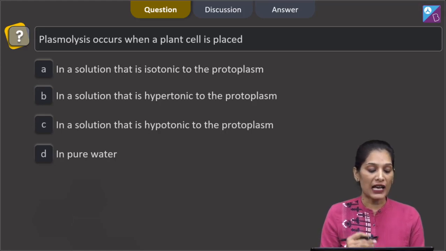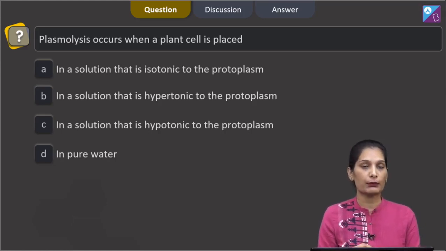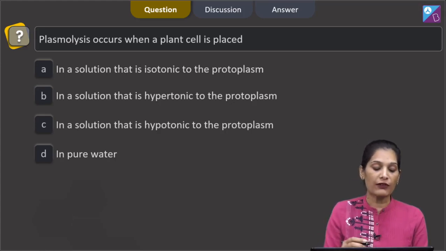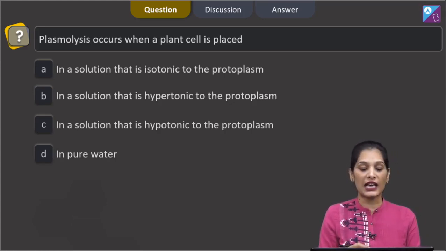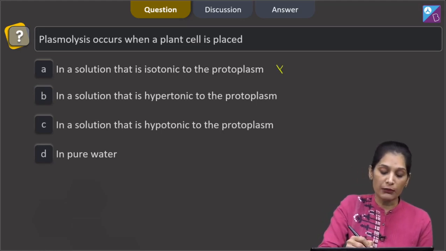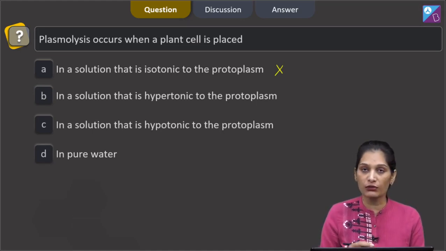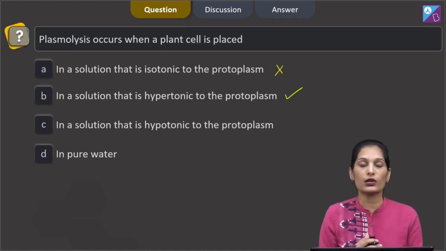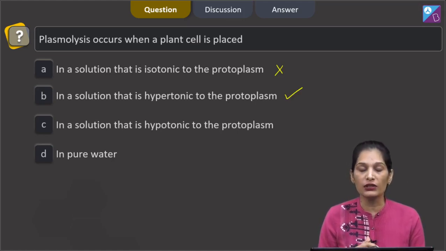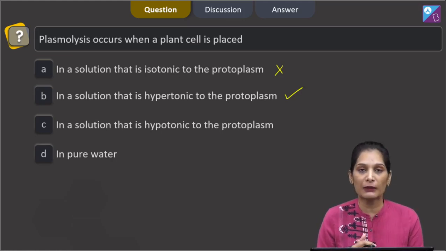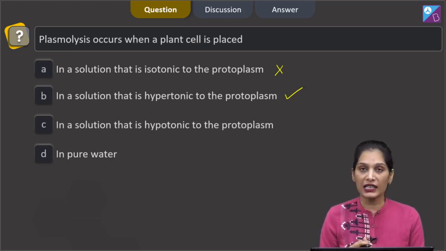This question says plasmolysis occurs when a plant cell is placed in a solution that is isotonic to the protoplasm. If a plant cell is placed in a solution that is isotonic to the protoplasm, then plasmolysis will not occur. In a solution that is hypertonic to the protoplasm, yes, this is correct. Why? Because plasmolysis is a condition when a plant cell is placed in the hypertonic solution, the water from the plant cell comes out, it will shrink and the cell will be plasmolyzed. So this is the correct one.